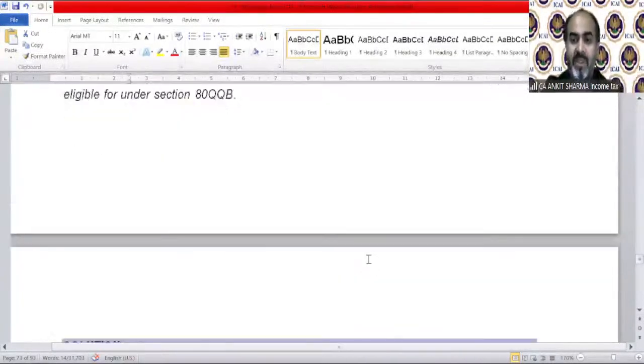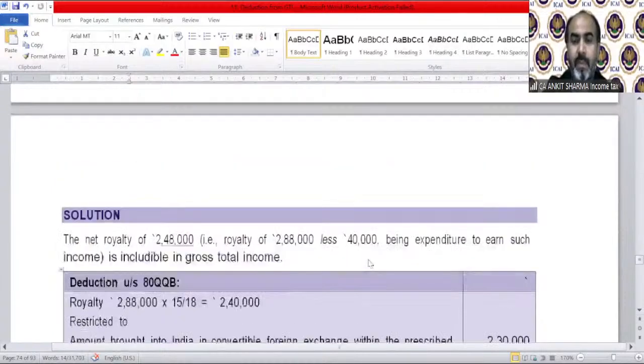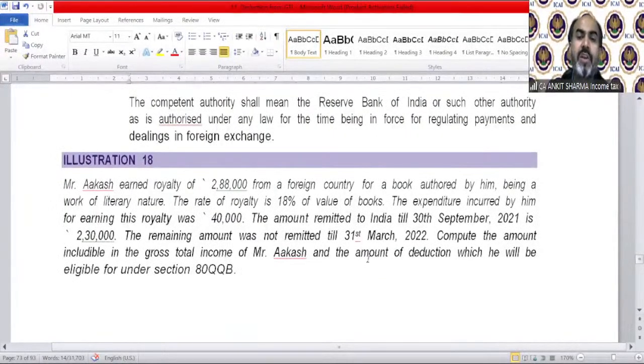Like for example, we have this question. Mr. Akash earned royalty of 2,88,000 from a foreign country for a book authored by him, being a work of literary nature. The rate of royalty is 18% of the book. The expenditure incurred by him for earning this royalty is 40,000. The amount remitted to India till 30th September 2021 is 2,30,000. The remaining amount was not remitted till 31st March 22. Compute the amount includable in the gross total income of Mr. Akash and the amount of deduction for which he will be eligible. Clear?